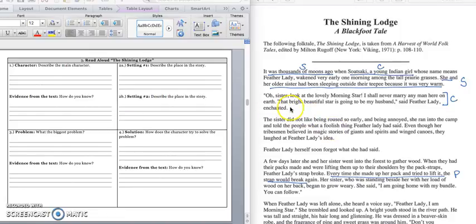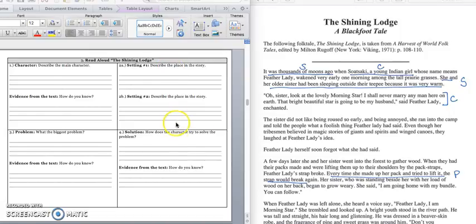And we would write down the last sentence of the second paragraph that says, "That bright, beautiful star is going to be my husband," said Feather Lady. Press pause to write down the quote in the second part of box 1 and play when you're ready for the setting.